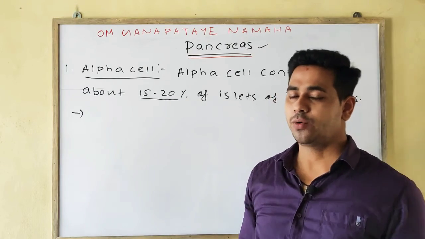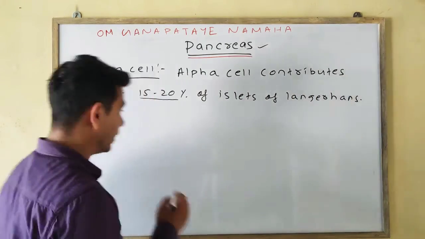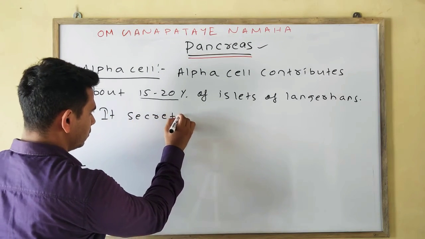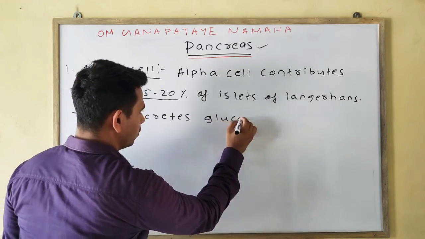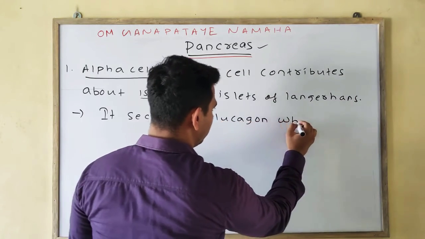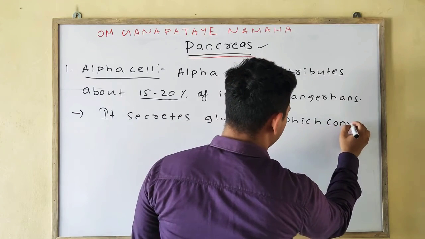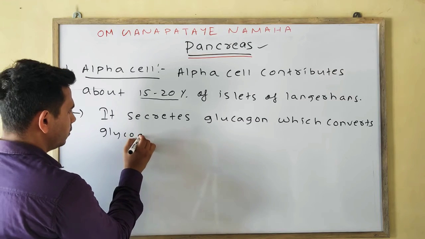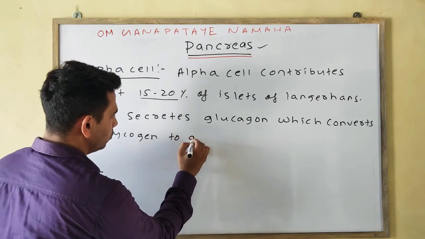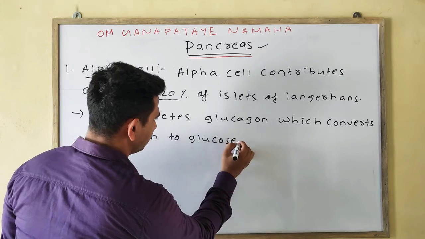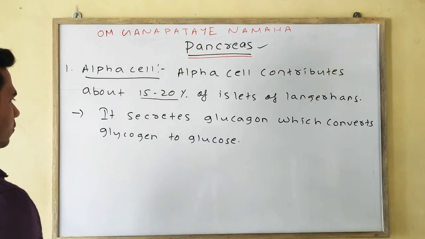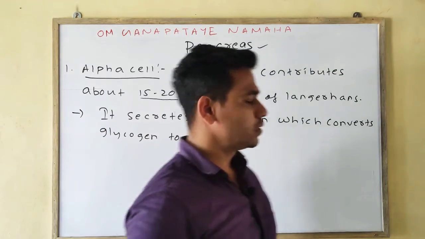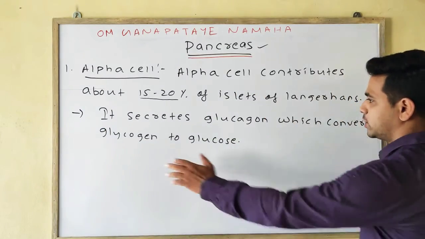Okay, next, what does it secrete? It secretes glucagon which converts glycogen to glucose.